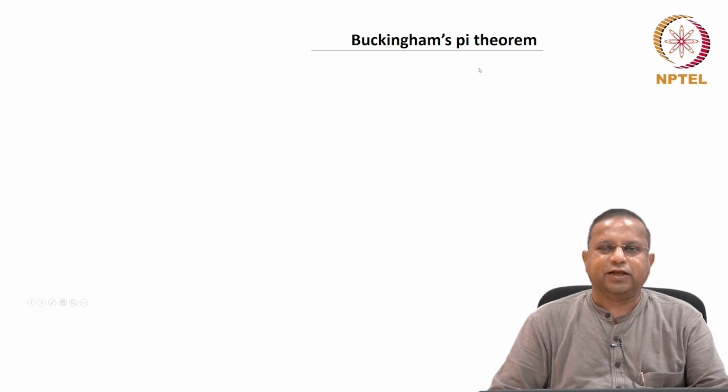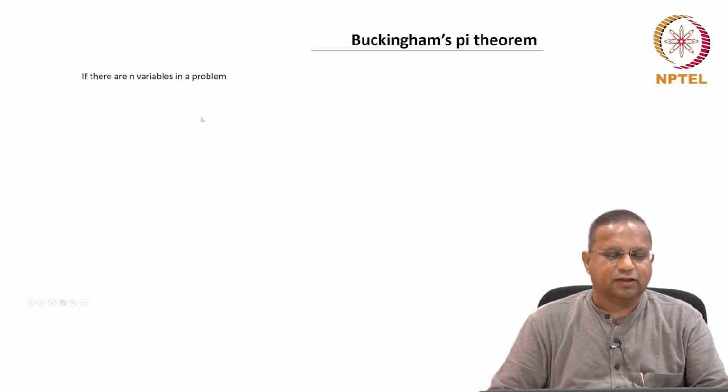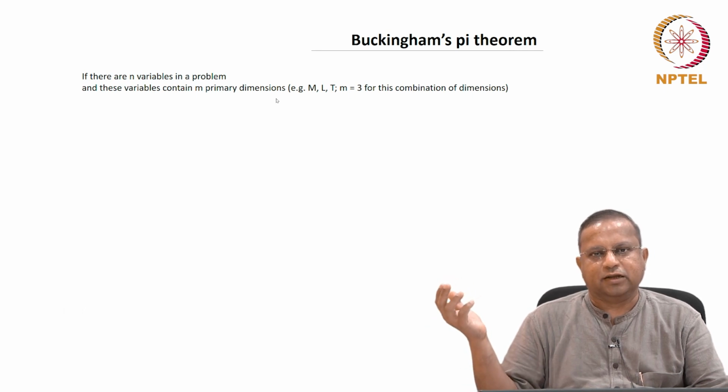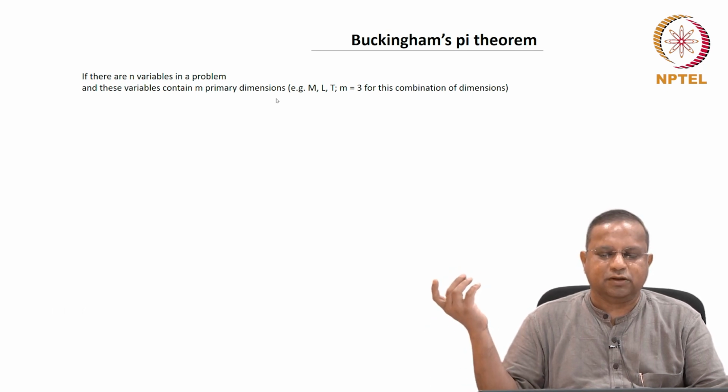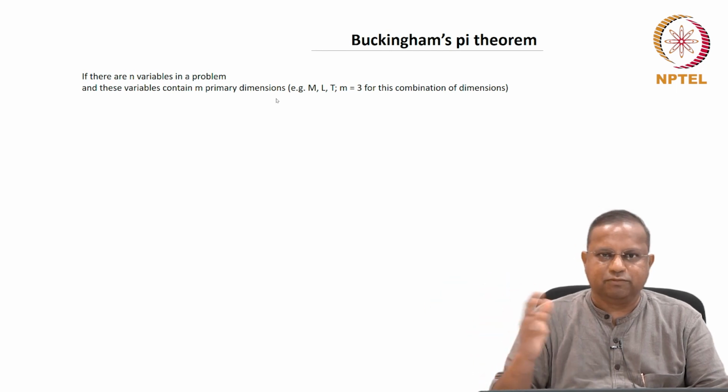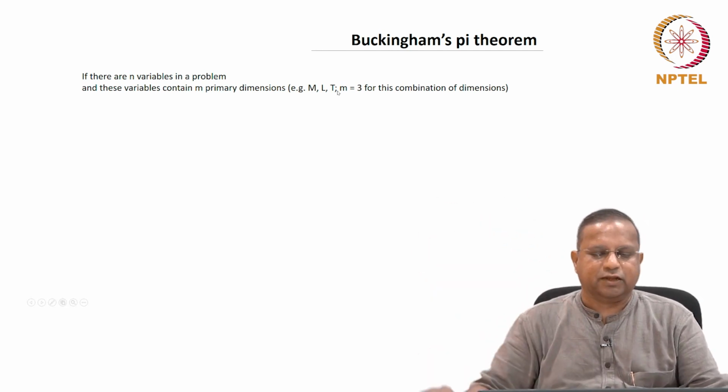Buckingham's pi theorem formally states this: if there are n variables in a problem, and those variables contain m primary dimensions. You know what the dimensions are. MLT could be one of the set of primary dimensions. You could have many different combinations, as you know, but let us stick to the simplest one, MLT. You could have F and something else also, right?